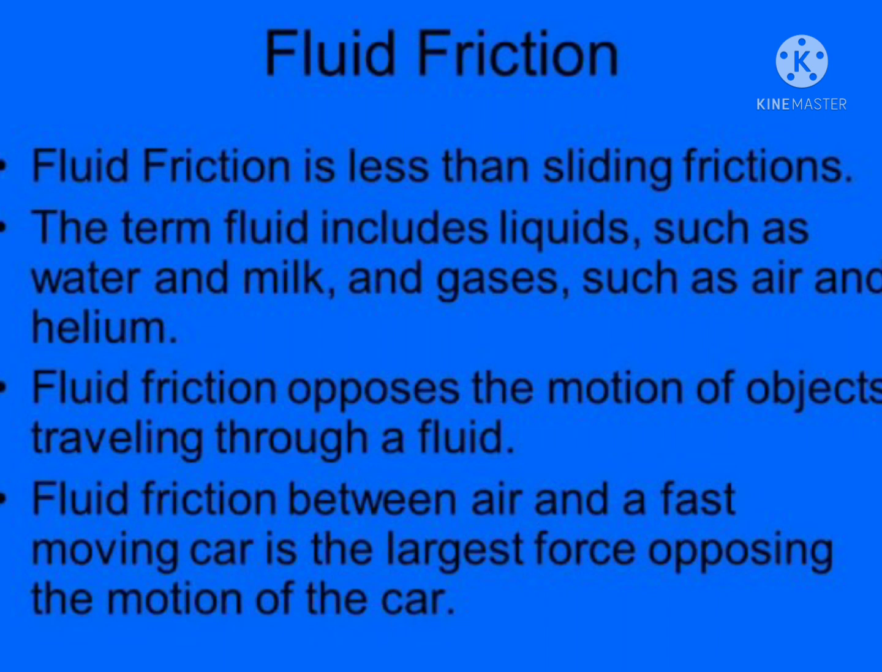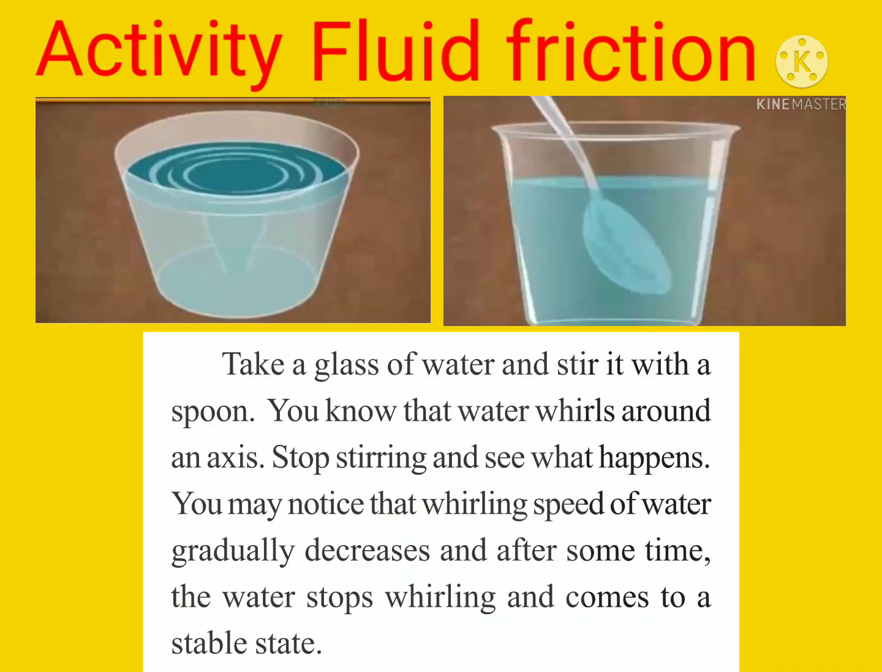Students, let us understand fluid friction by observing one activity. Start. Take a glass of water and stir it with a spoon. Water whirls around in the glass. Stop stirring and observe. The whirling speed of the water gradually decreases, and after some time the water stops whirling and comes to a stable state. Why?